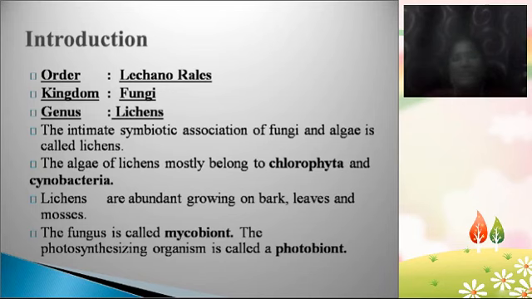Because the study of fungi is known as mycology. Based on that, the fungal participant in the lichen is called mycobiont, and the algal component is called photobiont. Why? Because algae normally perform photosynthesis, so the part of the lichen which performs the photosynthesis is known as the photobiont, which is obviously the algal part.